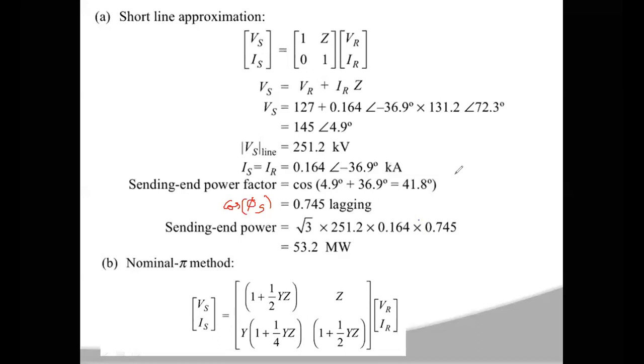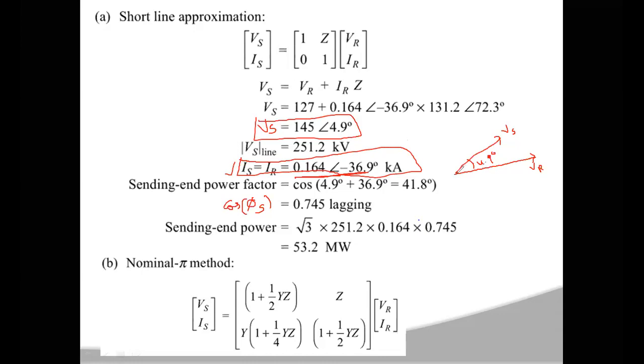Now you simply draw VR, which is the reference value, and your Vs is at an angle of 4.9 degrees. This is the Vs value. And here you have Is. The Is value is 0.164 at an angle of minus 36.9 degrees.